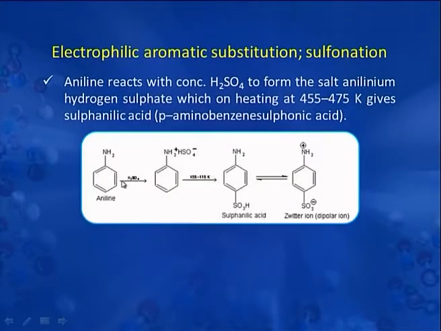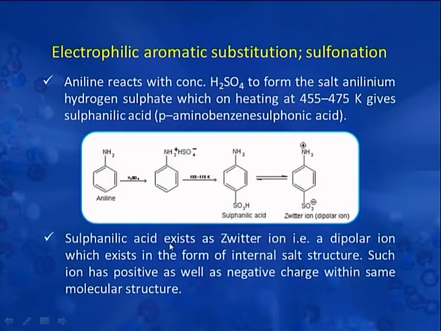We will now discuss sulfonation reaction. Aniline reacts with concentrated sulfuric acid to form the salt anilinium hydrogen sulfate, which on heating at 455 to 475 Kelvin gives sulfanilic acid. Here you can see that this is aniline, this first forms this anilinium hydrogen sulfate, followed by the migration of this sulfonic acid group to the para position. This sulfanilic acid exists as a Zwitter ion. This is the Zwitter ion actually, that is a dipolar ion which exists in the form of internal salt structure. Such ions have positive as well as negative charge within the same molecular structure.